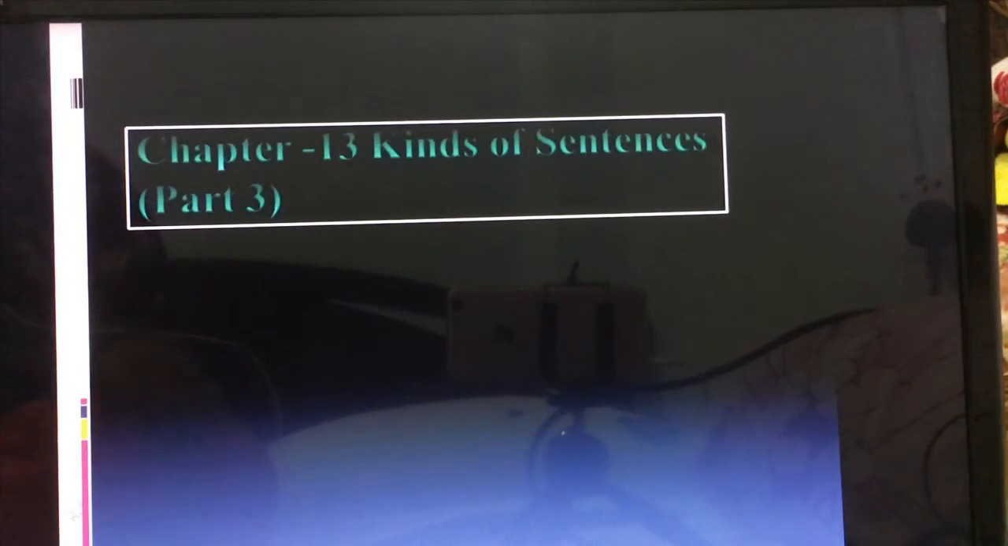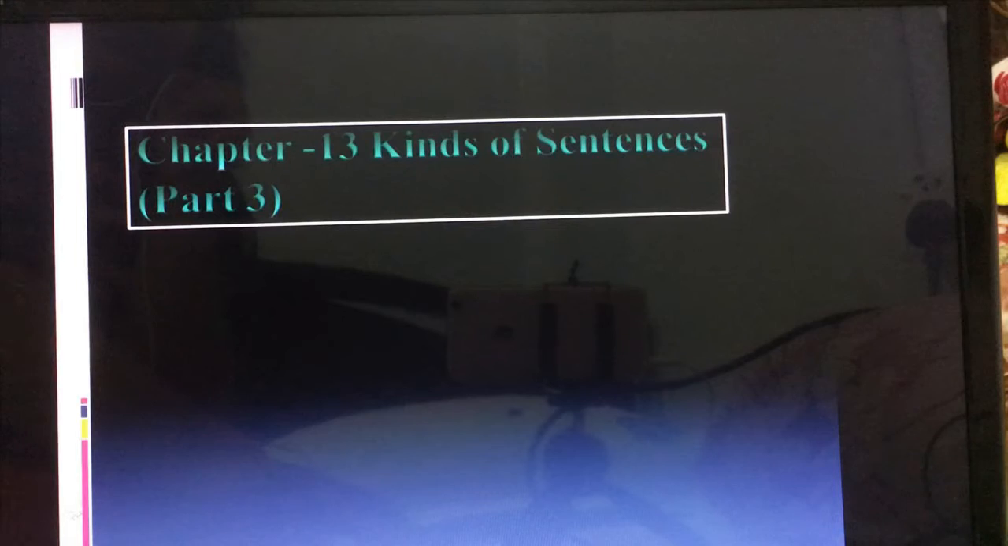Today we are going to start the discussion we just left over. We started the chapter 13, kinds of sentences, and this one is part 3 lesson. Let us just summarize the lessons which we have completed so far. We got to know the kinds of sentences and the definition and examples for each. And in the next part we got to learn about the transformation of sentences, and that was assertive to interrogative.